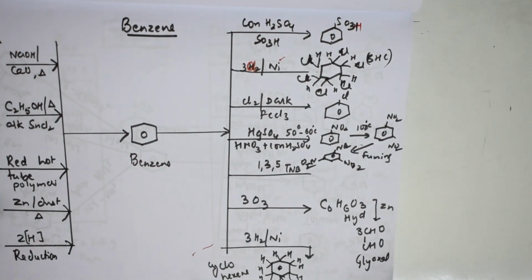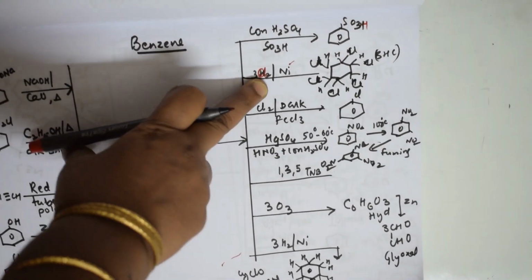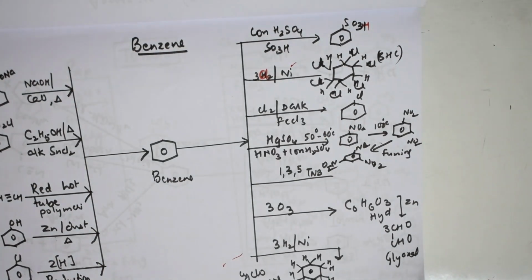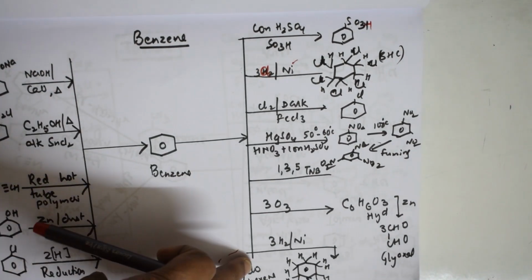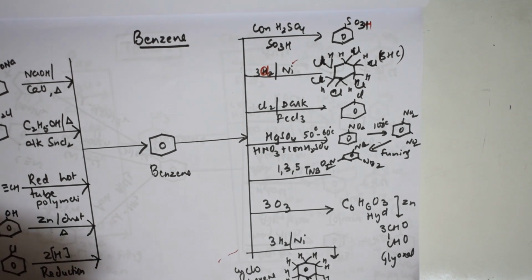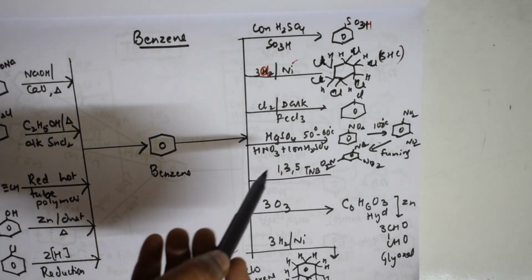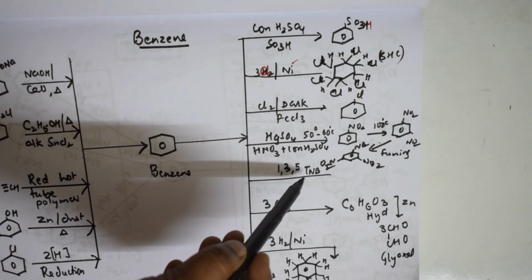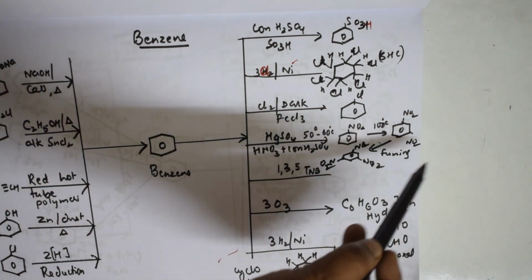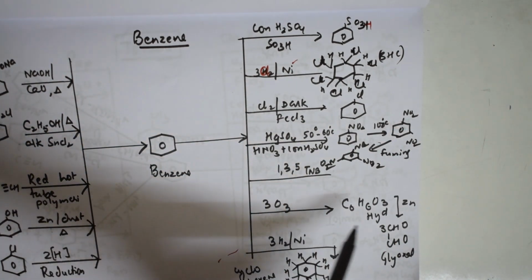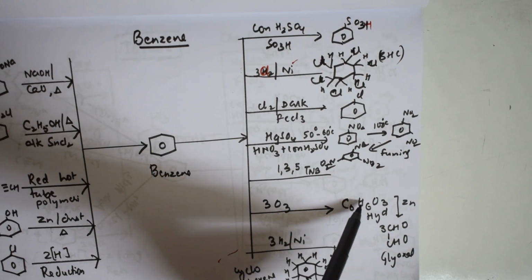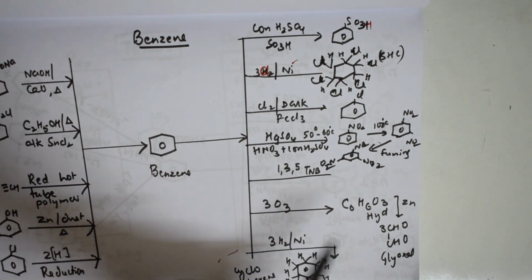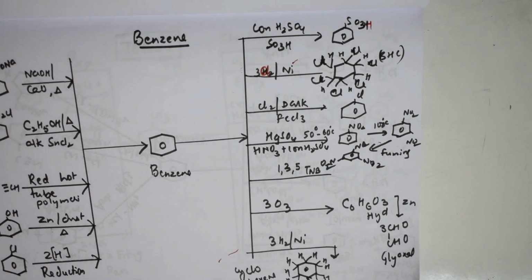3 to the 6. Please correct it. So 3 chlorines, I get 6. Here when I take 3 hydrogens, I get this compound, cyclohexane. So further, if they ask you to prepare 1,3,5-trinitrobenzene, you can use this method. If they ask you to prepare ozonoid, you can use this method. Finally, benzene to glyoxal also is there in this reaction.